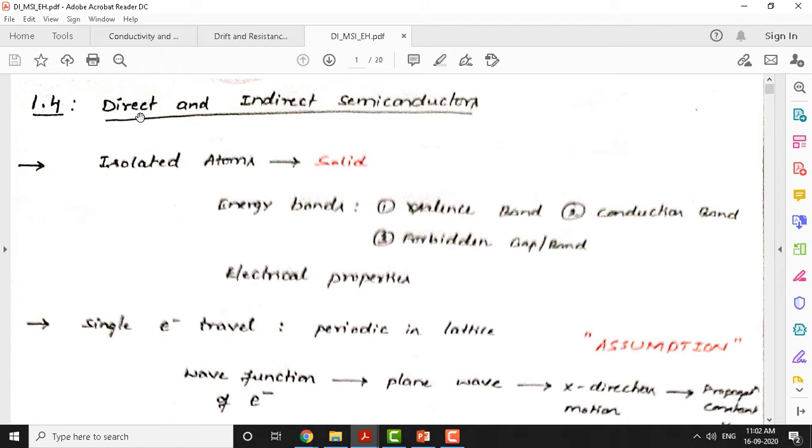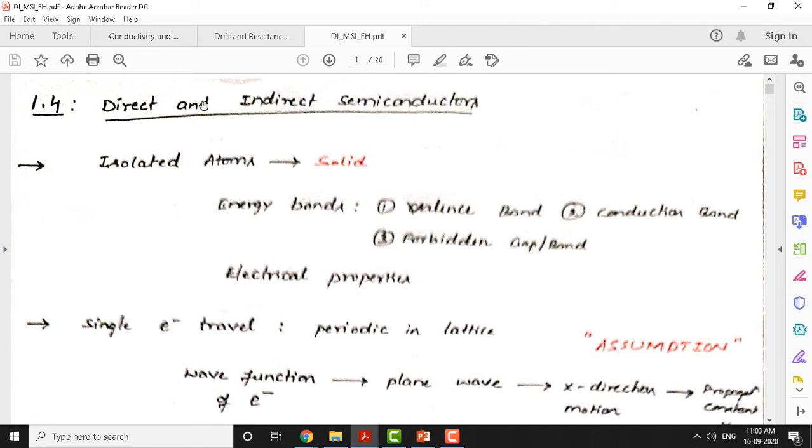Instead of calling it a direct semiconductor, let me call it a direct band gap semiconductor, and I will also introduce indirect band gap semiconductors. From this topic, does anybody have information on it? What do we mean by a direct band gap semiconductor, and what do we mean by an indirect band gap semiconductor?